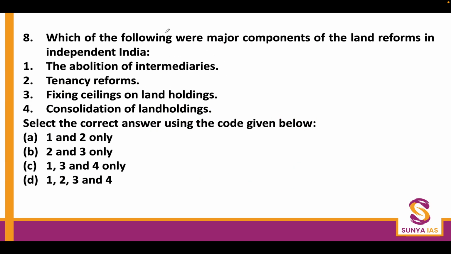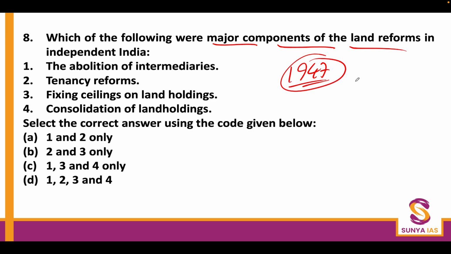Next question: which of the following were major components of the land reforms in independent India? After independence, Congress went on to implement wherever possible, at whatever level, all the land settlement ideas it had propounded during the freedom struggle, right from the Faizpur agrarian reform recommendations to some of the recommendations made in the Karachi Resolution of 1931.